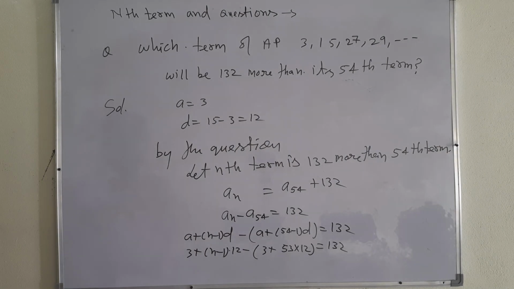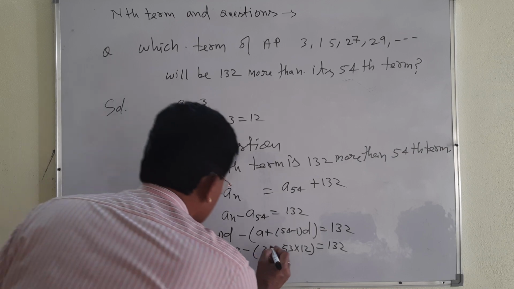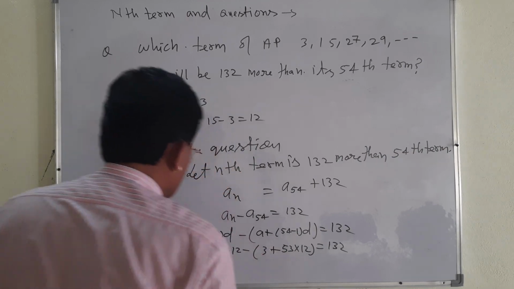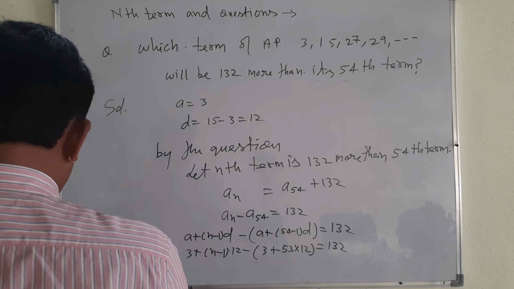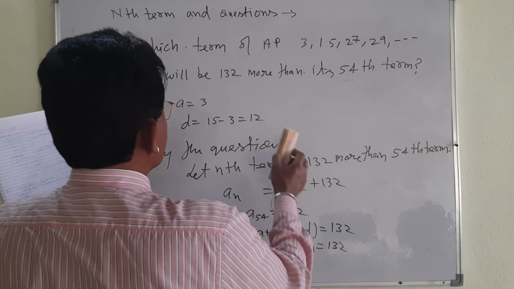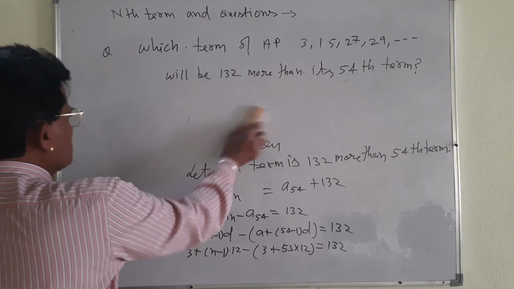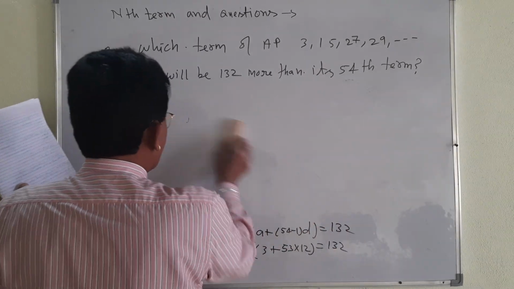Let me find its solution. This is a positive symbol, not a multiplication. You must write it as a positive symbol. Let me take it from the left side to the right side. I am just going to remove it from here so that we may easily get the solution of this question.